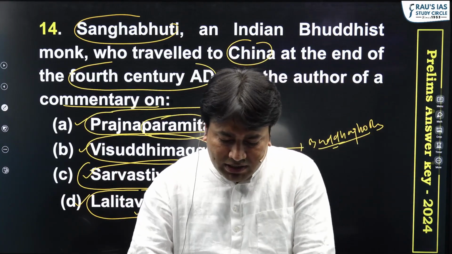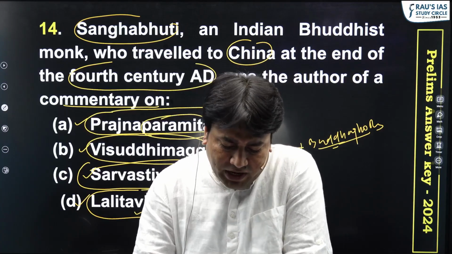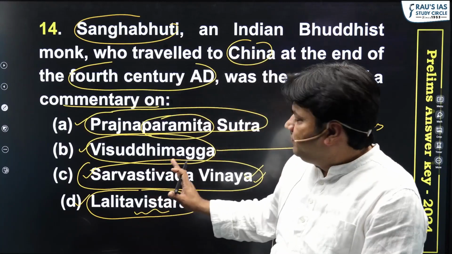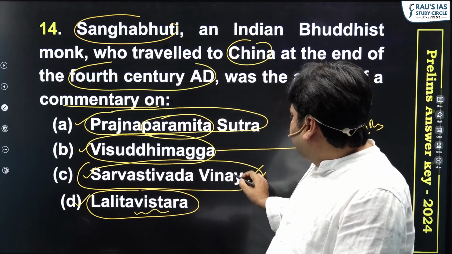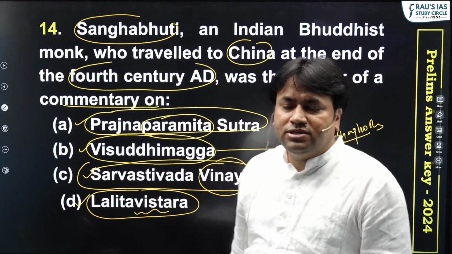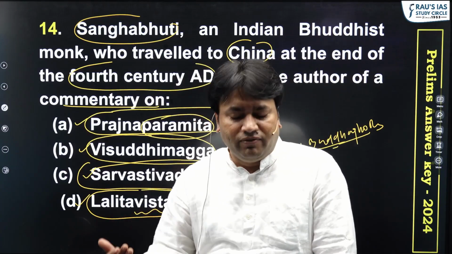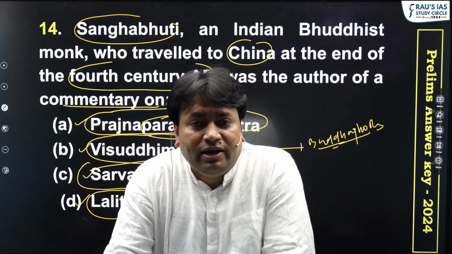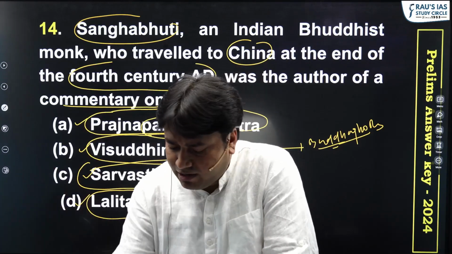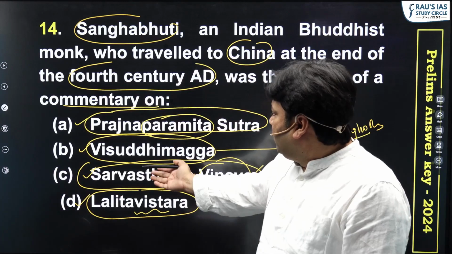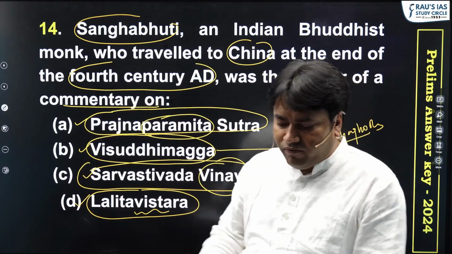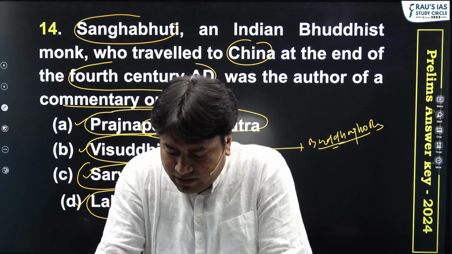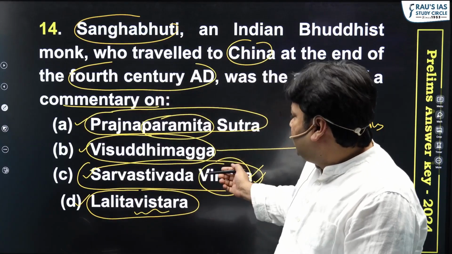So what is this Sarvastivad Vinay? Okay, so Vinay text in Buddhism is related with various traditions of Buddhism. It's not confined to a particular set or tradition of Buddhism. There are various forms of Vinay text or Vinay literature. One form is Sarvastivadin Vinay. Okay, there is Sammitya Vinay, there is Theravada Vinay, there is Dharma Gupta Vinay. So there are different forms.